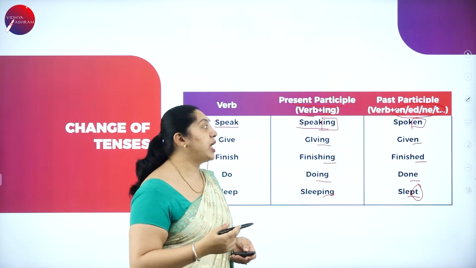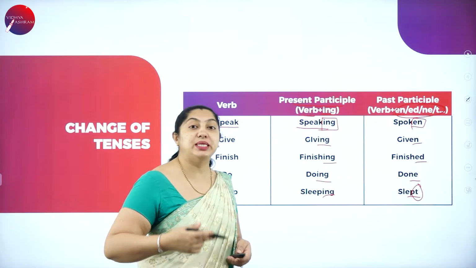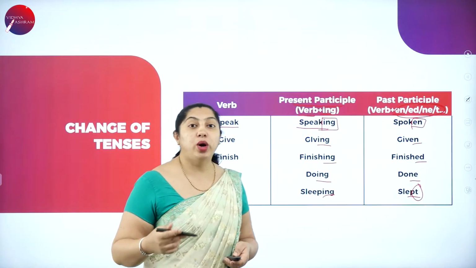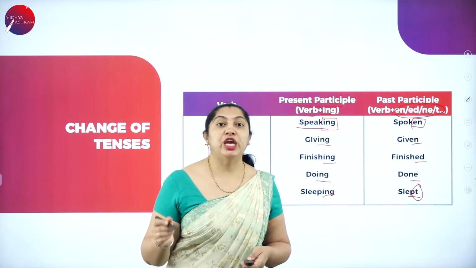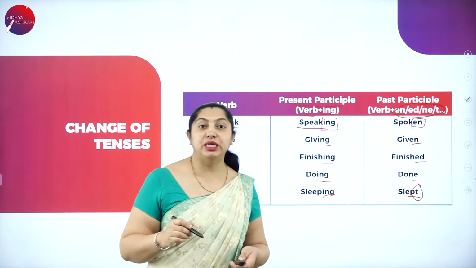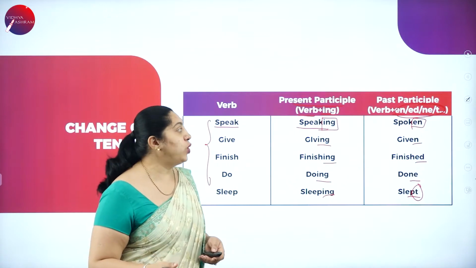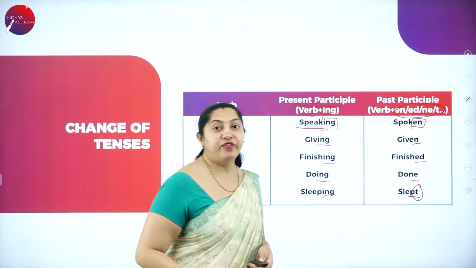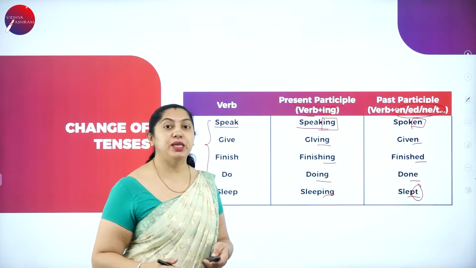These are a few things by which you can identify the present participle as well as the past participle. The word ending with ing refers to the present participle. The words ending with en, ed, any and t refer to the past participle.